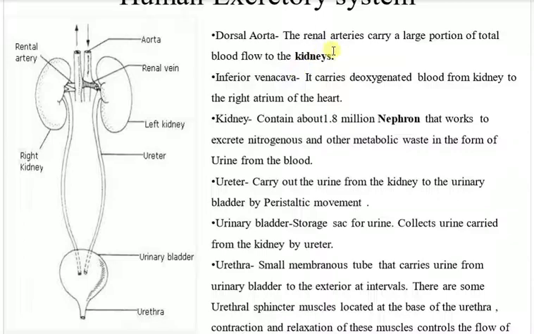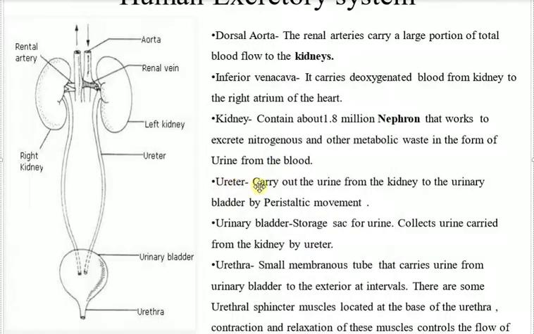The dorsal aorta, the renal arteries carry a large portion of total blood flow to the kidney. Okay, inferior vena cava, the big vein that remains in the below side of our body, beneath our heart, carries deoxygenated blood from the kidney to the right atrium of the heart. So this renal artery you can also call the dorsal aorta. Then comes the kidney, which contains about 1.8 million nephrons that work to excrete nitrogenous and other metabolic waste in the form of urine from the blood.